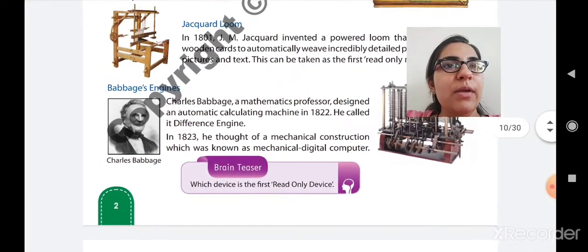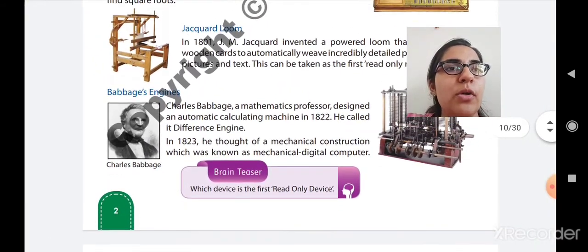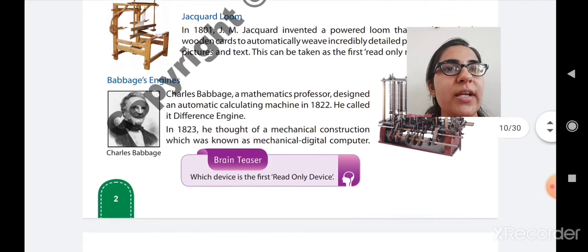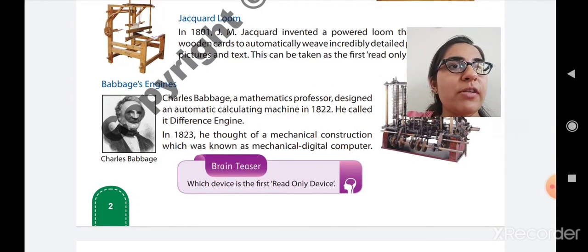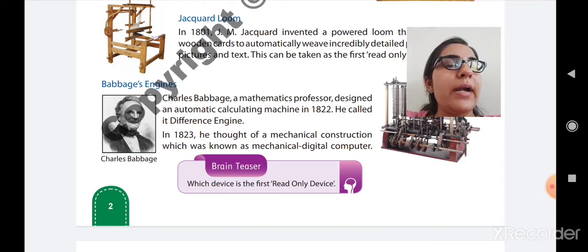In the previous class we have studied up till Jacquard loom. So now we will continue with the Babbage engine. First, Charles Babbage, who was known as a mathematics professor who used to teach maths to students, designed an automatic calculating machine, a machine which can calculate automatically, in 1822. In which year, students? In 1822, Charles Babbage designed an automatic calculating machine. He called it the difference engine. So that automatic calculating machine is also called the difference engine.